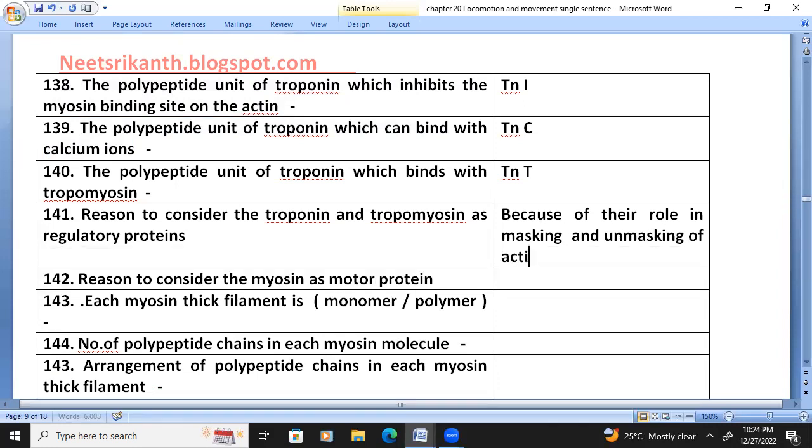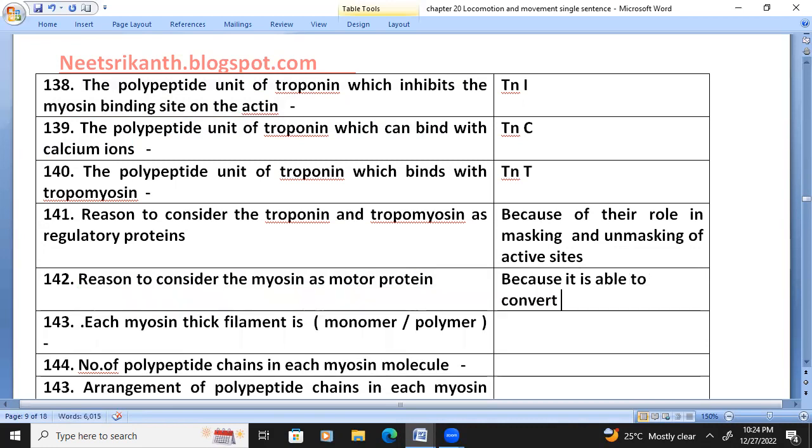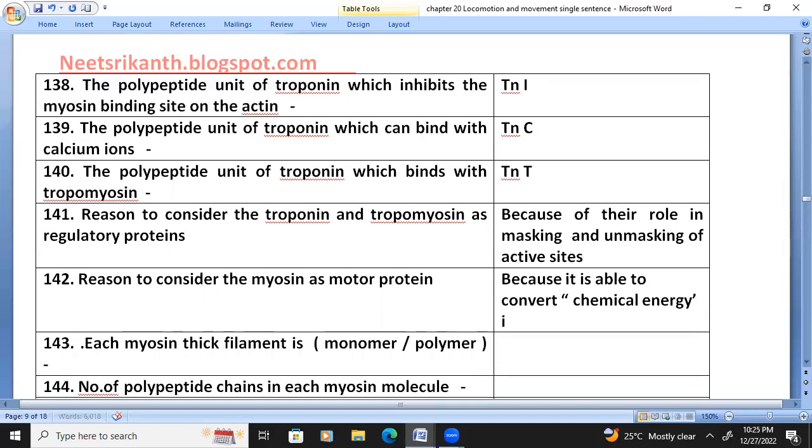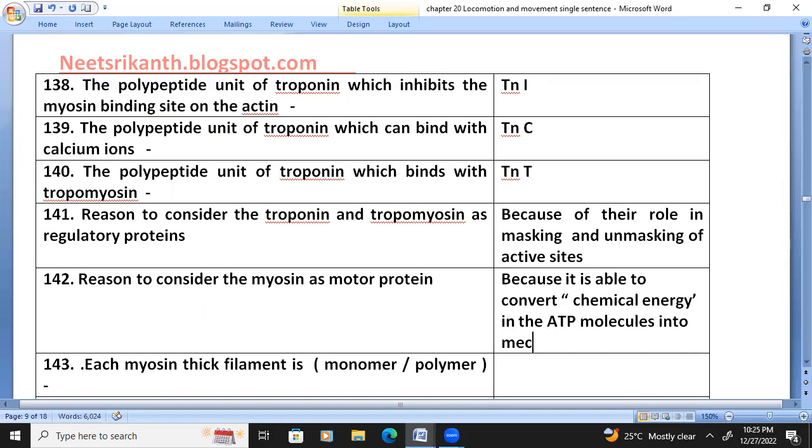The reason to consider myosin as a motor protein is that it is able to convert the chemical energy in the ATP molecule into mechanical energy.